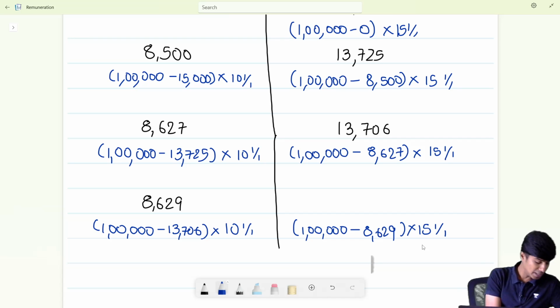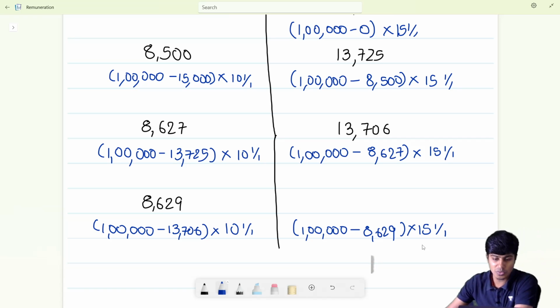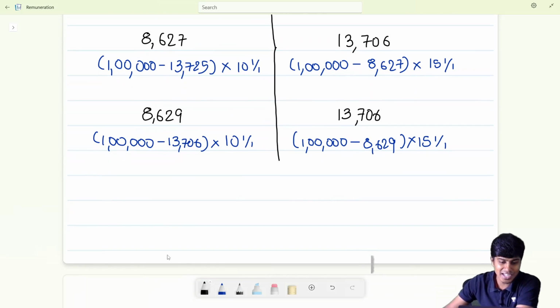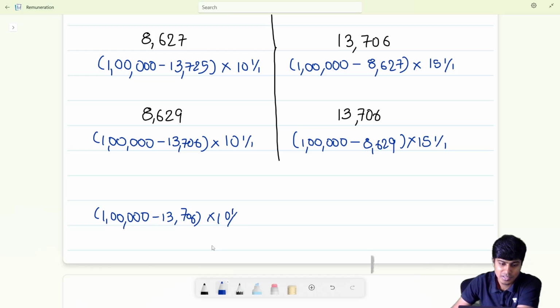1 lakh minus 8,629 multiplied by 15% gives me 13,705.65, which is 13,706 if I round it off. Oh, we got the same answer. So now if you redo this entire thing again, you take 1 lakh minus 13,706 and multiply it by 10%, you are going to get the answer as 8,629 only.